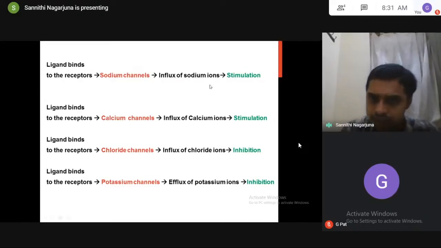If it is attached to sodium channels, stimulation, because positively charged sodium enters into the cell. Calcium ions, the positively charged calcium enters into the cell. Influx of chloride, the negatively charged chloride enters into the cell. Negative enters, inhibition. Efflux of potassium, see, positive this is, but it undergoes efflux. When the positive potassium goes outside, automatically cell potential decreases. It leads to inhibition. Likewise, you have to understand all these pharmacological actions.